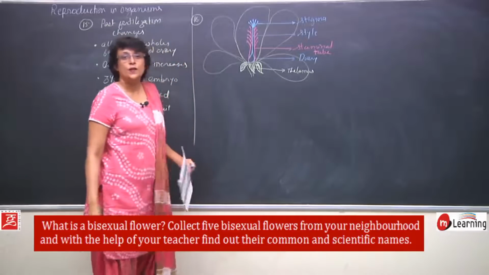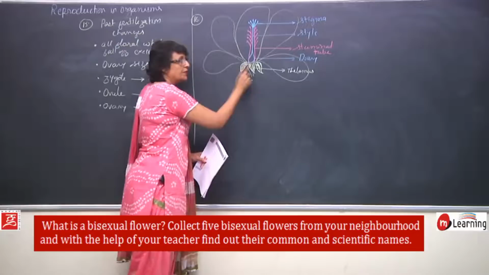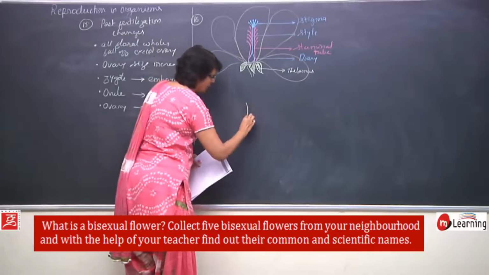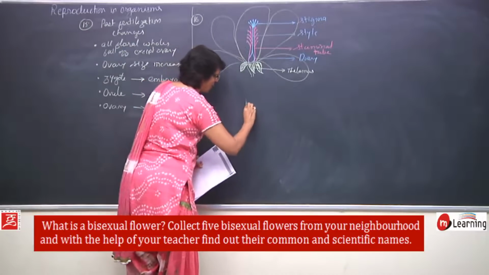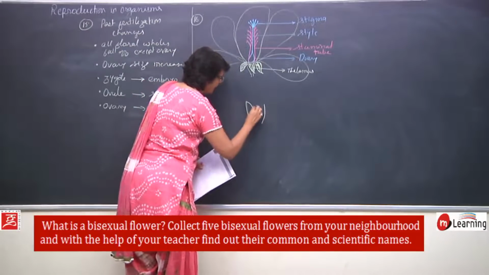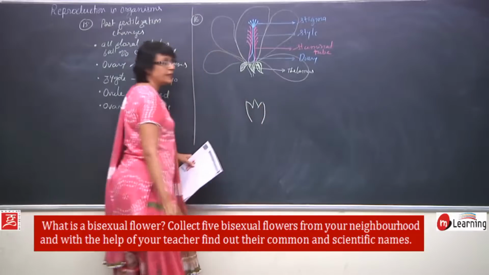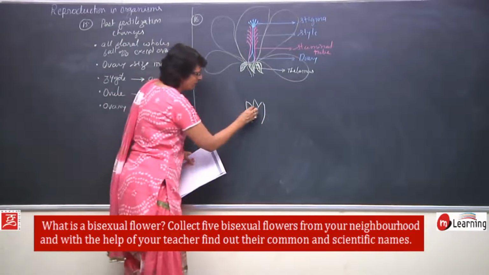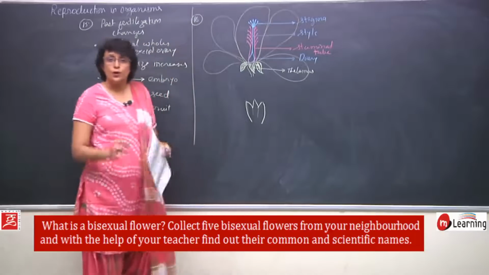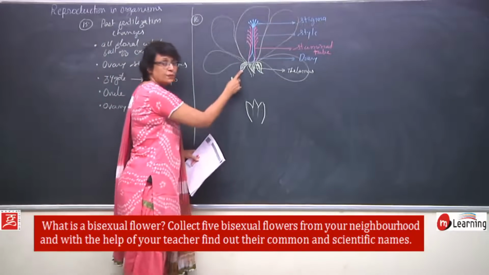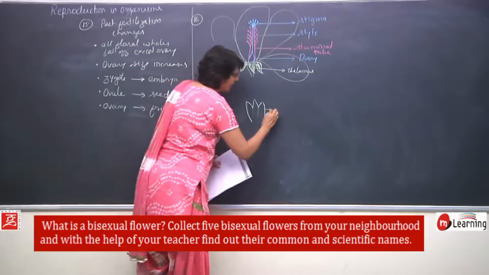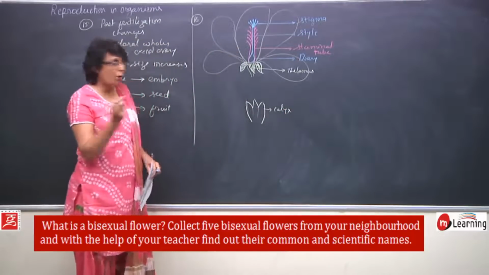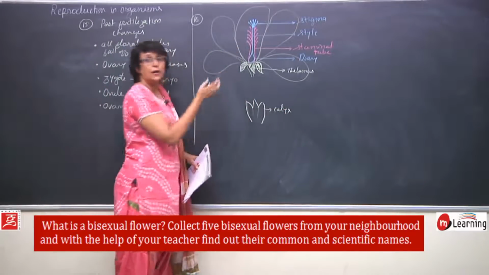In case of hibiscus, the sepals are in the form of a cup, and they would be visible in this manner because this flower is open. Assume that we have cut it into pieces, and that is why they are visible like this, but the sepals or calyx is fused at the bottom, only these tips are open.